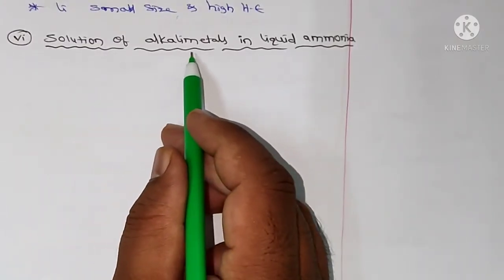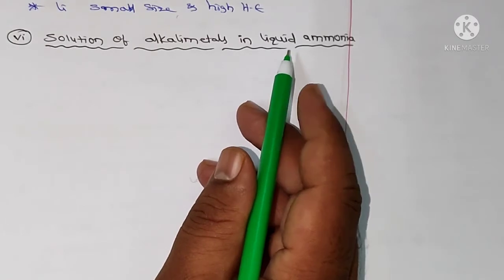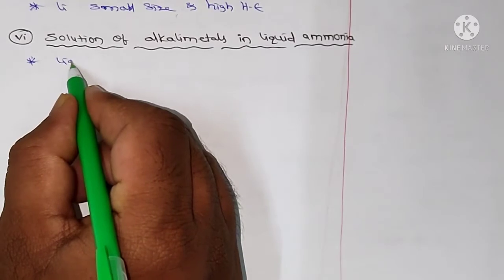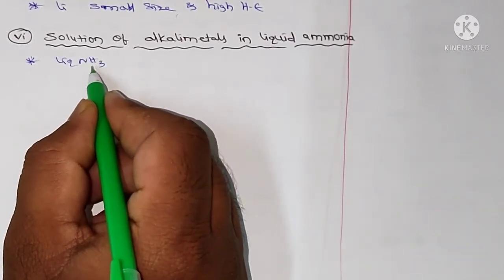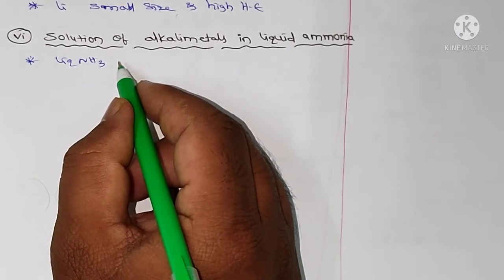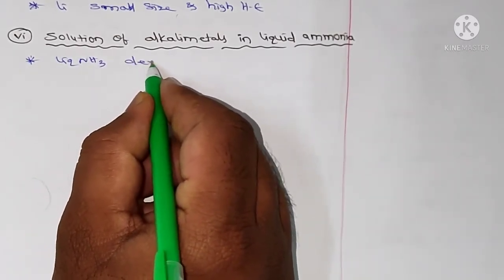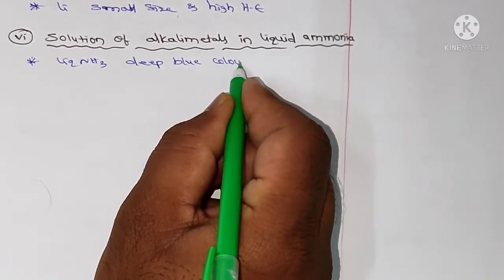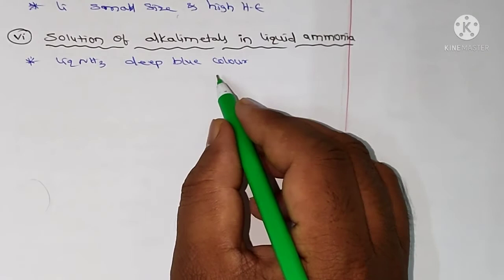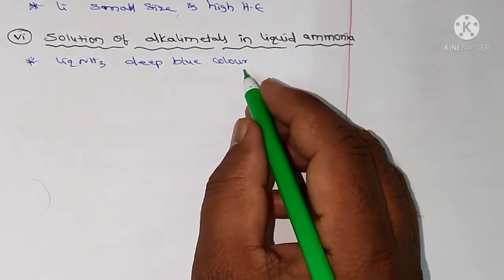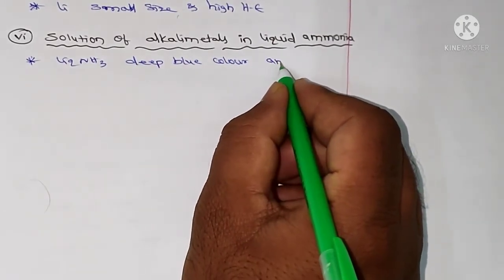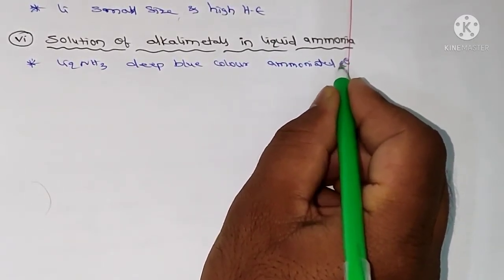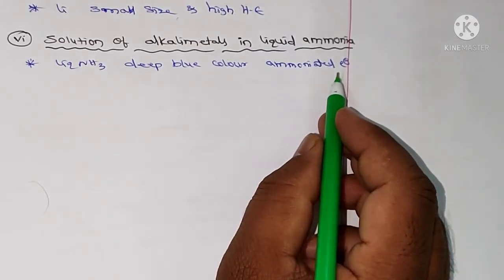Next one, solution of alkali metals in liquid ammonia. The alkali metals dissolve in liquid ammonia, then give a deep blue color. This deep blue color is due to the ammoniated electron. So what is that ammoniated electron?